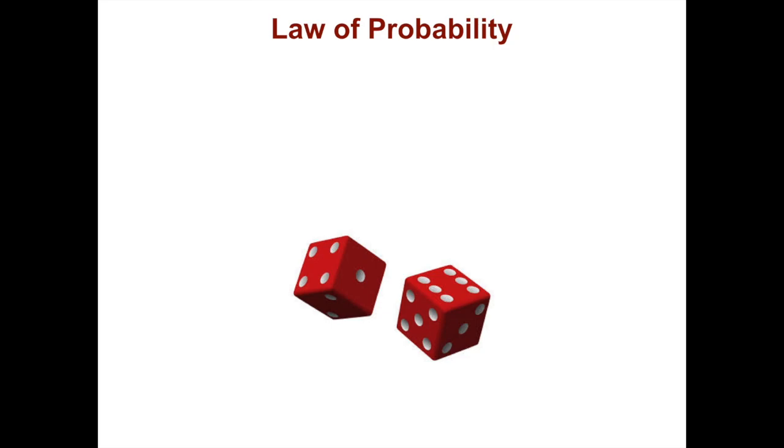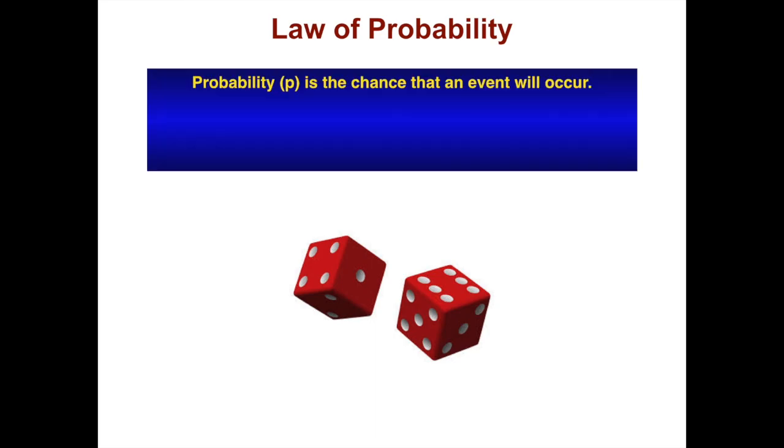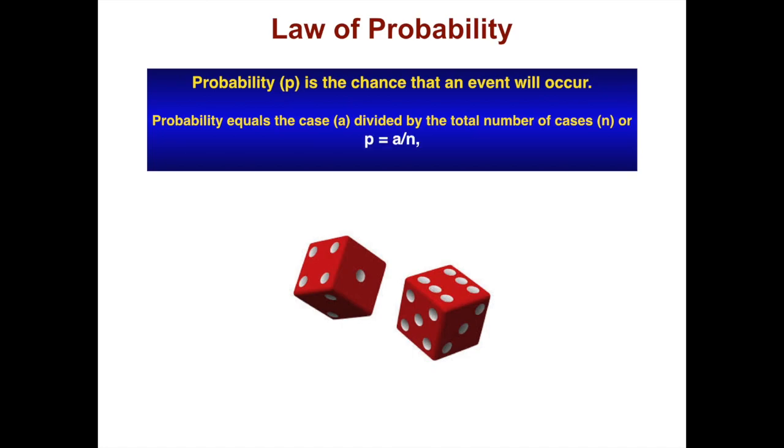Probability lies at the basis of what we have been discussing. It is useful for you to understand a little about how probability works. Here we have the most famous tool for games of chance, the dice. The law of probability that governs outcomes with dice also governs outcomes in genetics. Probability P is the chance that an event will occur. Probability equals the case A divided by the total number of cases N, or P equals A divided by N. This assumes that all cases are equally likely events.